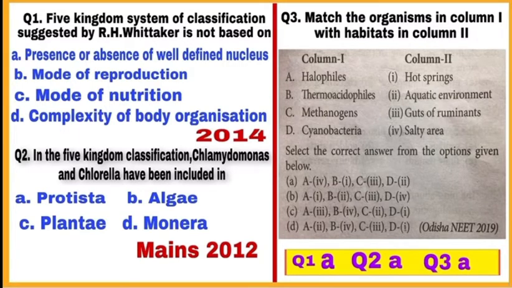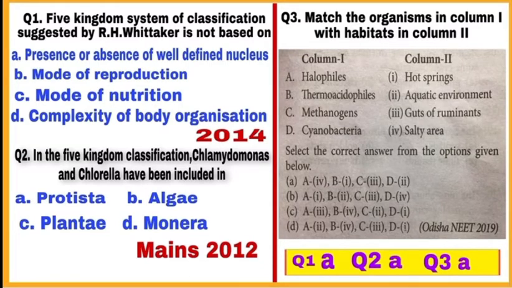Question 3. Match the organisms in column 1 with habitats in column 2. Column 1A, halophils. These are the bacteria which live in extreme salty area. So, it matches with fourth point of column 2. Column 1B, thermoacidophils. These bacteria live in hot springs and matches with first point of column 2. Column 1C, methanogens. They are present in the gut of ruminants and matches with third point of column 2.